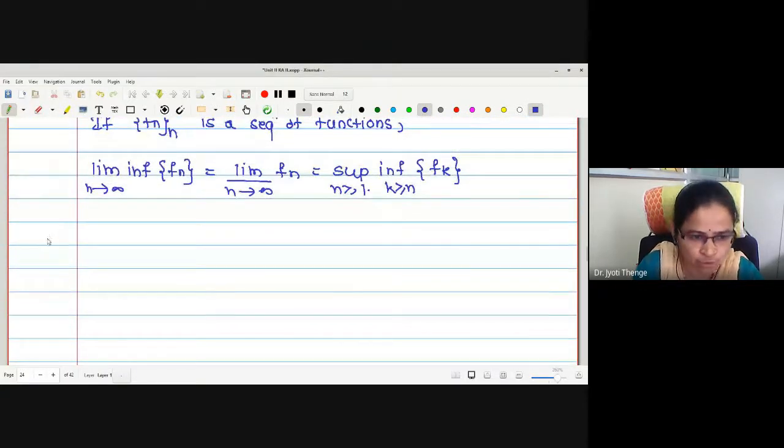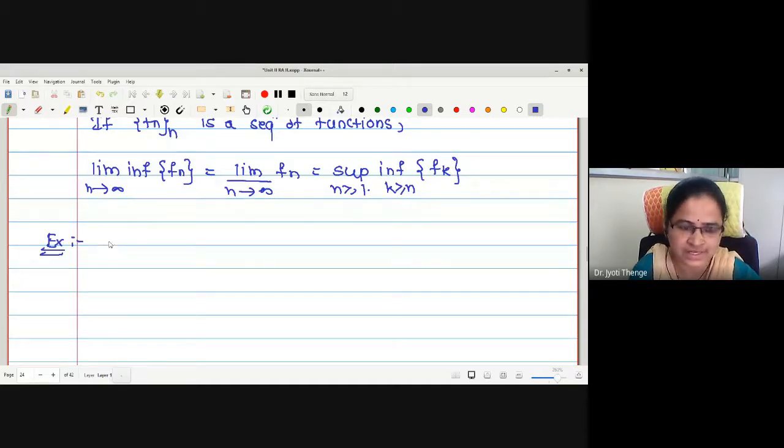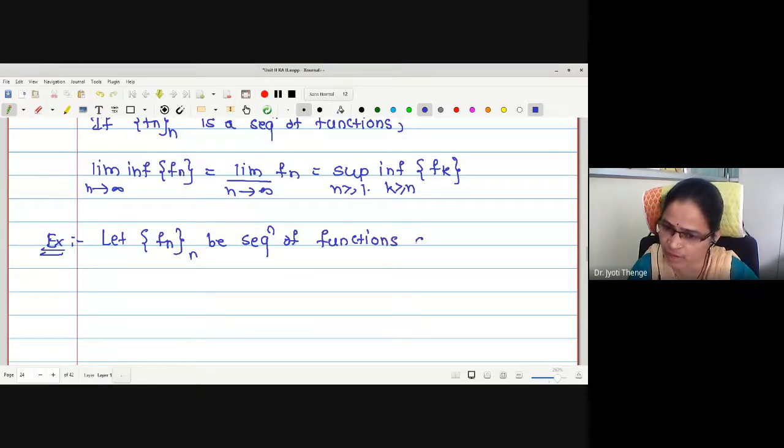A small example to understand how to find out the lim sup and lim inf of a sequence. Let fn be a sequence of functions defined by, I'll take a simple function so that we can solve it fast.